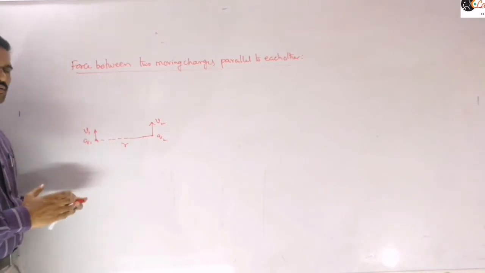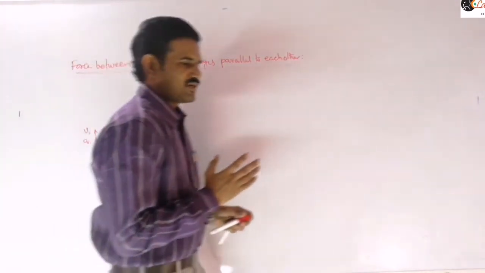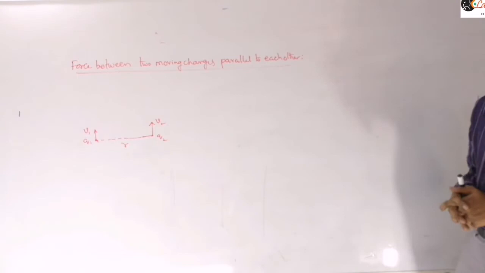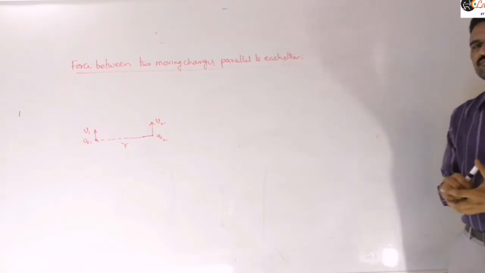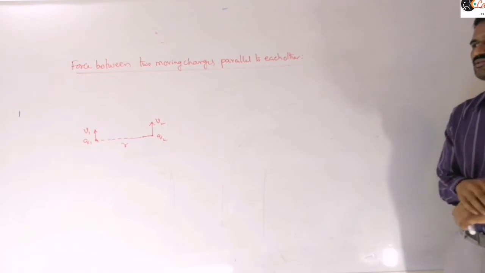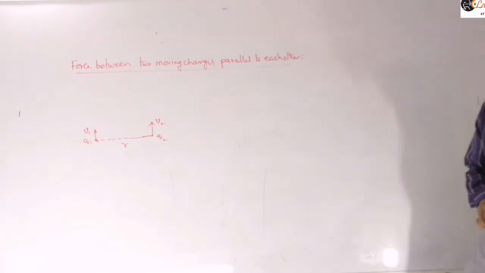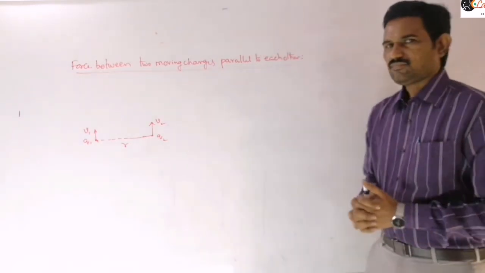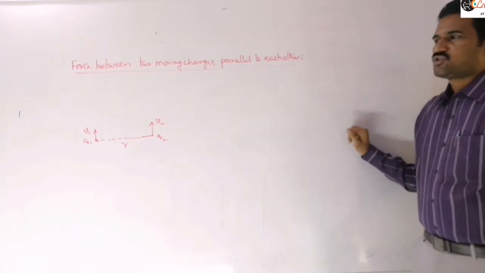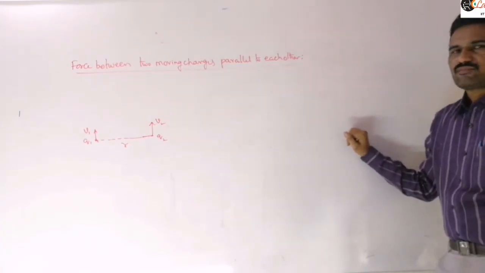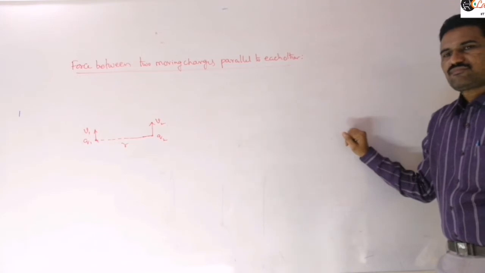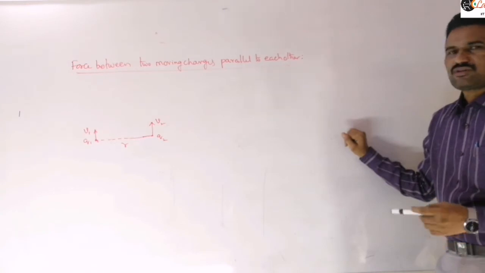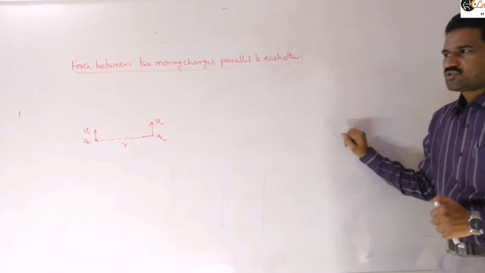So now we need to calculate the magnetic force between them as well as the electric force between them, and we need to compare that ratio also. Generally they will ask about this ratio, right? So just to mention that, consider two point charges q1 and q2 moving parallel to each other with velocities v1 and v2 at separation r, as shown in the figure.